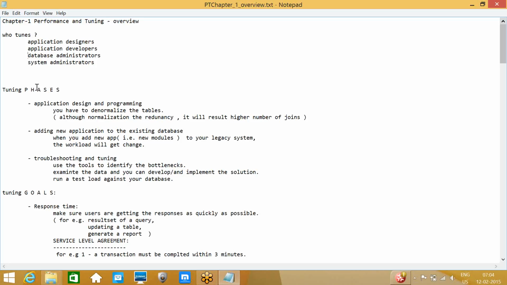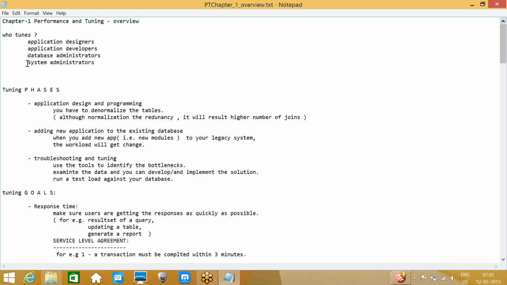And the system administrator. What will the system administrator do here? The system administrator's task is to check the CPUs managed for a database: how many CPUs are required, how many processors, how much RAM we require.